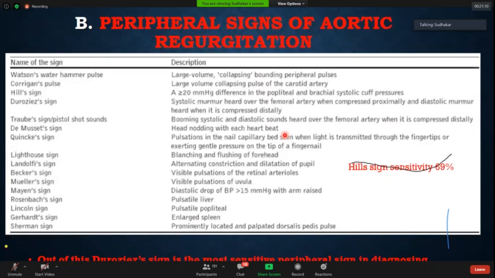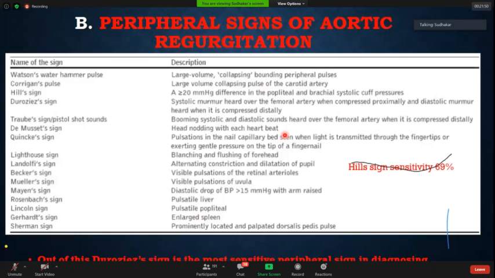The other important peripheral signs, meaning peripheral features. What you see in tricuspid regurgitation is proptosis, which you all know. Then there is Quincke's sign, which is not very difficult to demonstrate. Some people take a slide and put it over the finger and demonstrate it. Two important signs, apart from Duroziez's, is Traube's sign, that is a pistol shot sound. You put a stethoscope over the femoral, you get a tuck, pistol shot sounds. Then two important signs, one over the liver, known as Rosenbach's sign, and one over the spleen, known as Gerhardt's sign. So these are all the peripheral signs of aortic regurgitation.